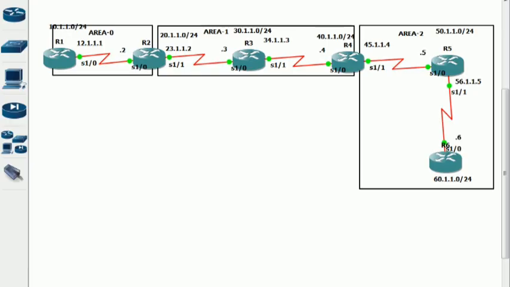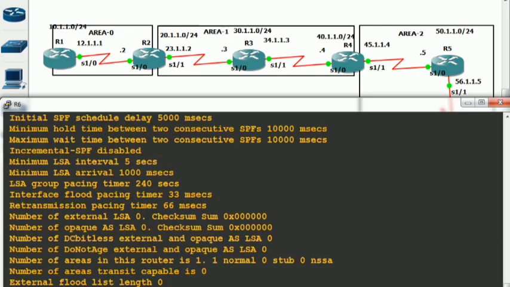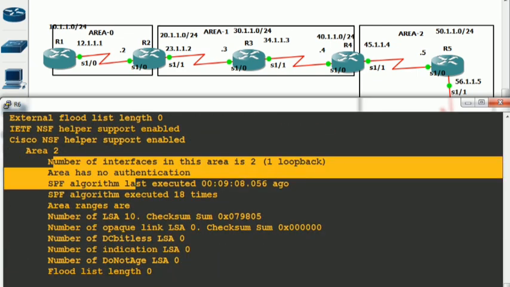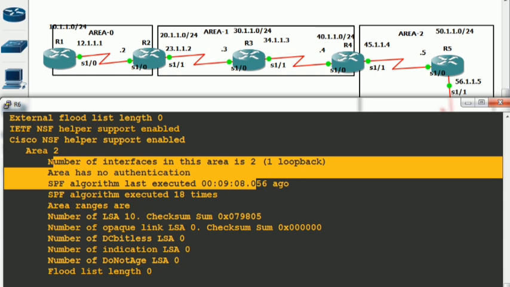If you go to R6 and run the same command, show IP OSPF, is it showing that this area is transit capable? No, because you have not configured any virtual link on this area.